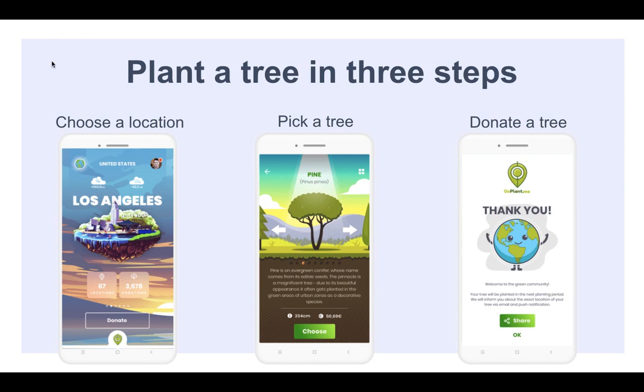So, first you need to choose a city where you want to plant, then you pick a tree from the tree list, because not every tree can be planted in each city and in each location, and finally you make a donation. You can share your action and contribution on social networks, and in that way invite your friends to do the same, or you just want to brag about how great the thing you did for the environment is. And of course, once the tree is planted, you can see it anytime within the application.